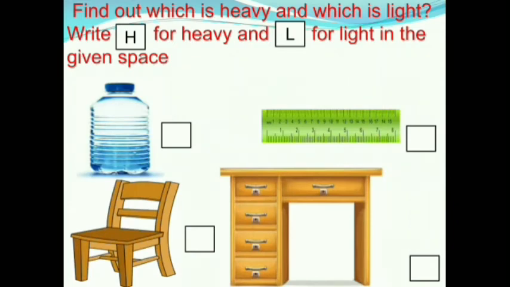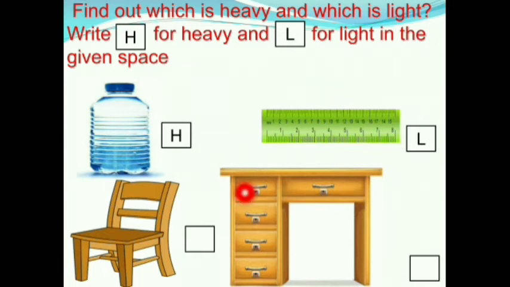Children, see this question. Find out which is heavy and which is light. Write H for heavy and L for light in the given space. First we have a filled water bottle and a scale. In both of these, which one is heavier? Yes, the filled water bottle is heavier. So we should write H. This scale is lighter than the filled water bottle. So we should write L for the scale.